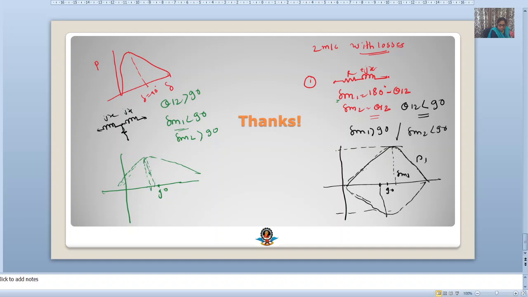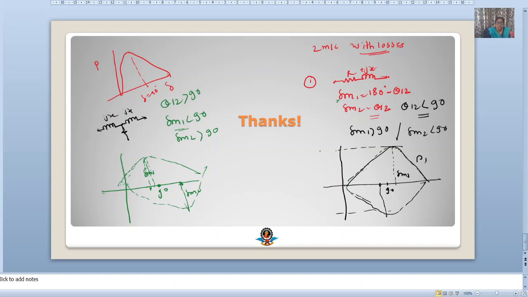This is del m1. And del m2 greater than 90, this is del m2. This is 90, here it is greater than 90. Del m1 is less than 90. This is our negative resistance.